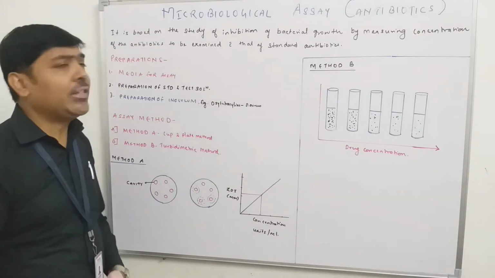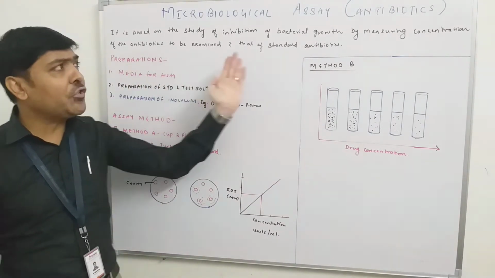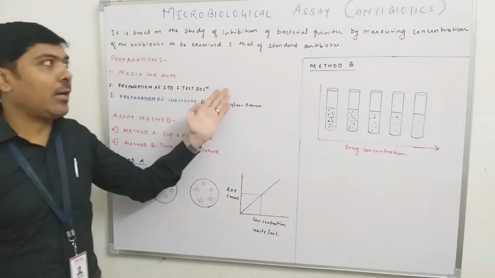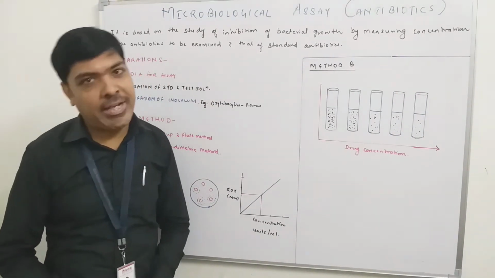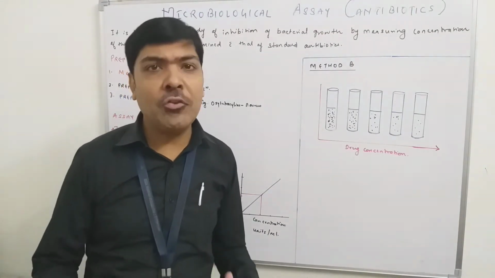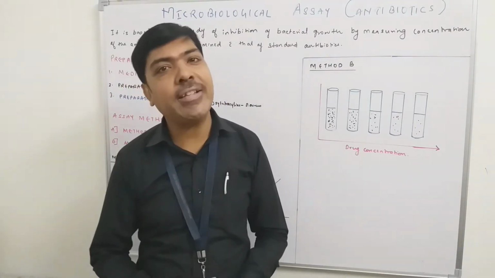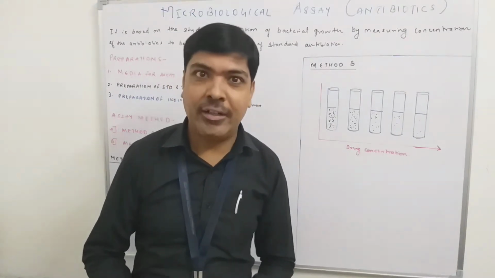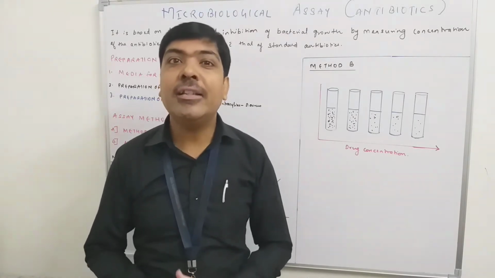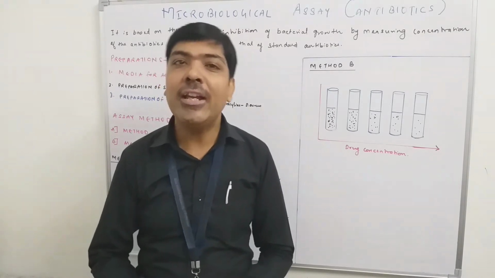Now, definition wise, we can say that the microbiological assay of an antibiotic is based on the study of the inhibition of bacterial growth by measuring the concentration of the antibiotic to be examined against that of the standard antibiotic. It means two terms are important. One is the test solution, or the test antibiotic that we need to study, and the second one is the standard antibiotic. So in the microbiological assay of an antibiotic, we need to compare the standard solution with the test solution, which is under investigation.